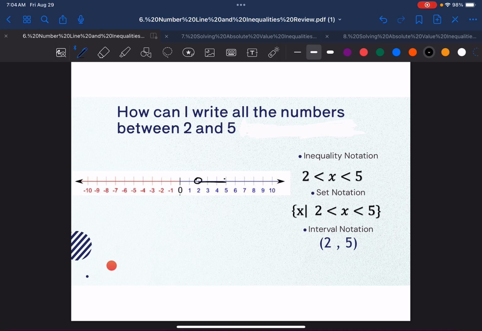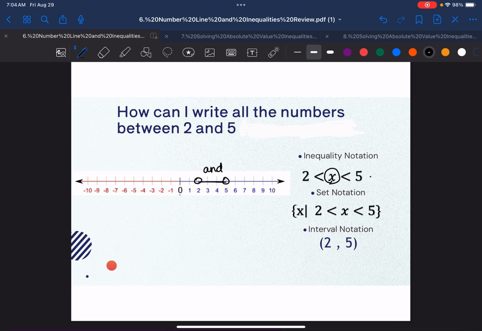If I were to be showing this on a number line, I would have an open circle at 2 and 5 because I didn't say write all the numbers between 2 and 5 and include the endpoints. I just said write all the numbers between 2 and 5. And over here to the right, you can see those three notations that I'm talking about. When I'm not including things, I'm doing an open circle. You'll notice that our inequality symbols are simple inequality symbols, and we'll talk about those in a second. Notice that x is in the middle because we said the numbers in between, and we actually call this an AND statement. So the numbers in between 2 and 5.